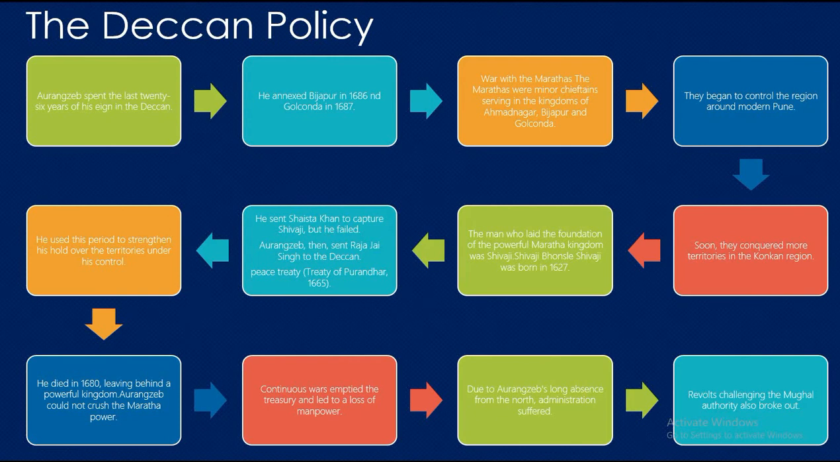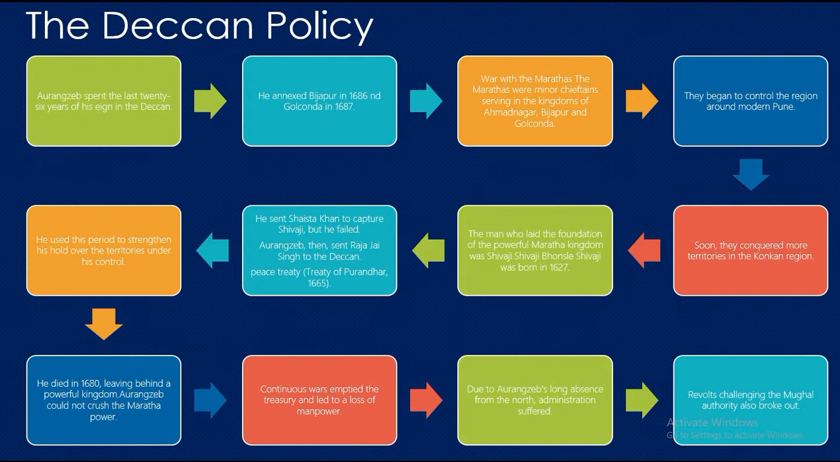As per the terms of the treaty, Shivaji went to the Mughal fort at Agra to meet Aurangzeb. Aurangzeb insulted him and put him under house arrest. Shivaji managed to escape and renewed his hostilities with the Mughals. He declared himself the independent ruler of the Maratha kingdom. In 1674, Shivaji crowned himself a king. He took the title of Chhatrapati. He used his period to strengthen his hold over the territories under his control. He died in 1680, leaving behind the powerful kingdom.